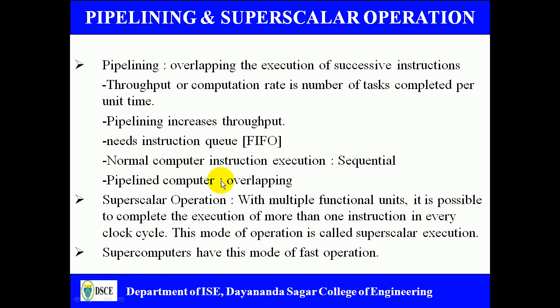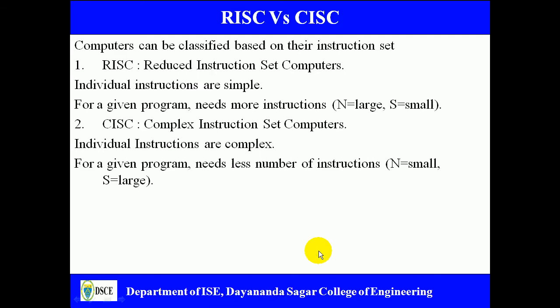So normal execution of a computer is basically sequential, while a pipelined computer executes in an overlapping fashion. That means instructions are overlapped in the pipelined computer. Another type of operation is called superscalar operation, which has been implemented in the supercomputer. This superscalar operation can be implemented when you have multiple functional units, and all functional units execute in a parallel fashion, so that the system with superscalar operation becomes extremely fast because of multiple functional units. This superscalar operation has been implemented in supercomputers.